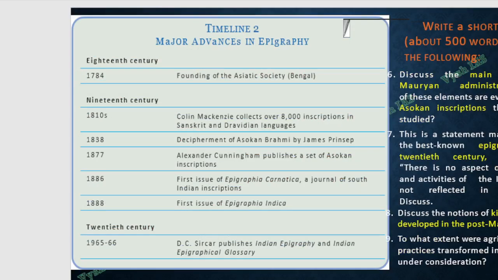Okay, now some more timeline they have given about the modern era, like the historians and also the founding of the Asiatic Society Bengal in 1784. Right now itself, pause the video and Google who is the founder of this Asiatic Society Bengal and tell me in the comment section, okay.